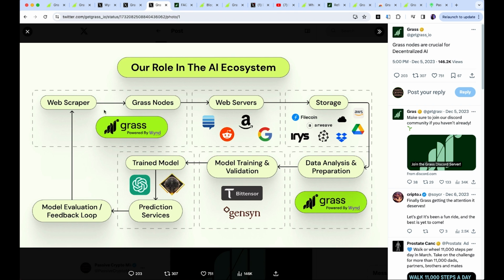So here you can see the role that Grass is hoping to play in the AI ecosystem that currently exists at the moment. So they're hoping to be the part of the process that scrapes the web through the nodes, and then they're hoping to also be part of the process of the data analysis and preparation. You can see different companies that are involved in the AI ecosystem. So they're hoping to integrate themselves in that ecosystem as a crucial layer. And if you look at these companies and the strides that they're making in AI, you really would want to be a part of that.